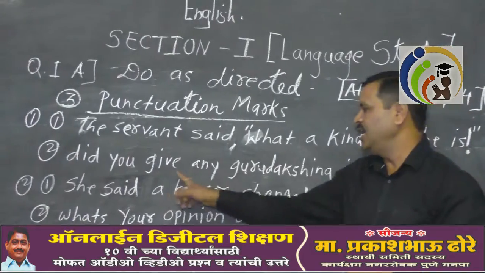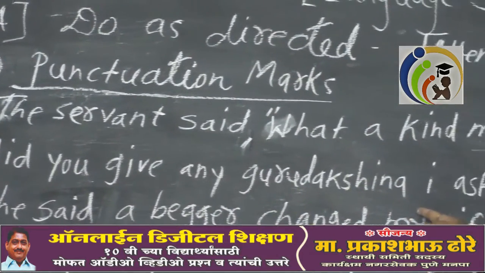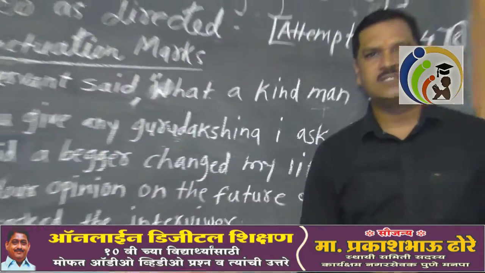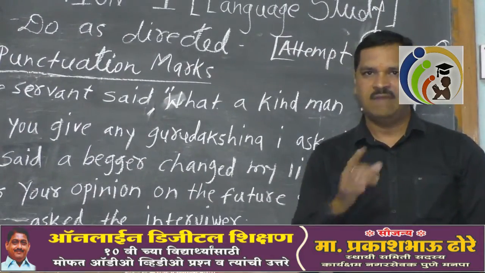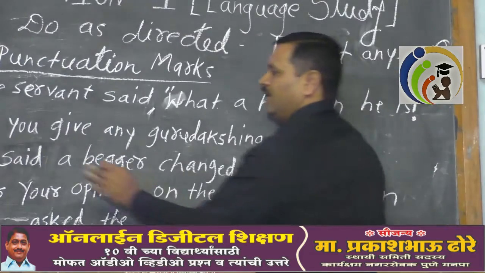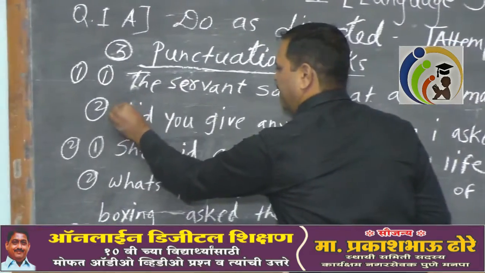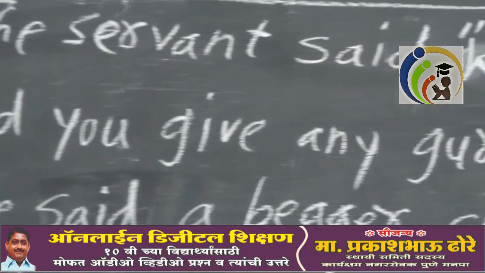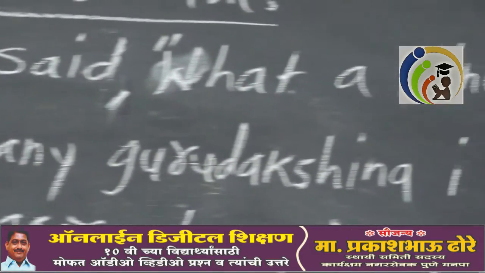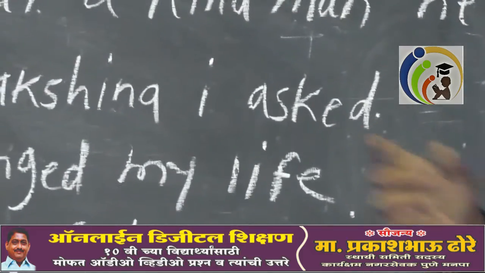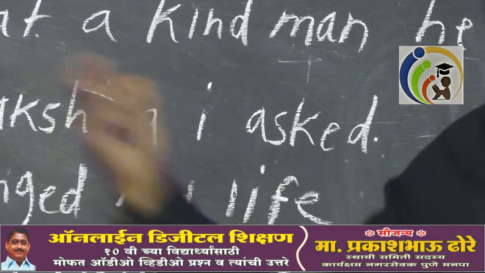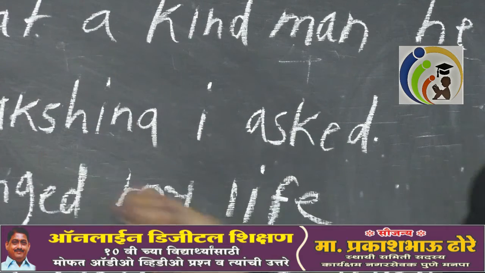Second is, did you give any Guru Dakshina? I asked. What is this? This is a question. So the beginning of the sentence will be capital, that will be D. Who has asked this? I asked. It is given at the last, no problem. But this is the direct speech, my comment.